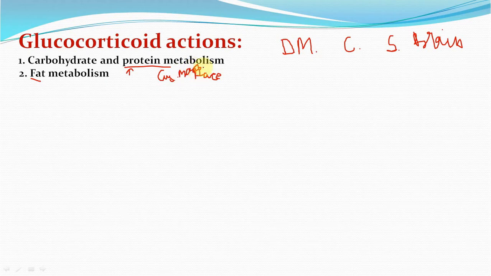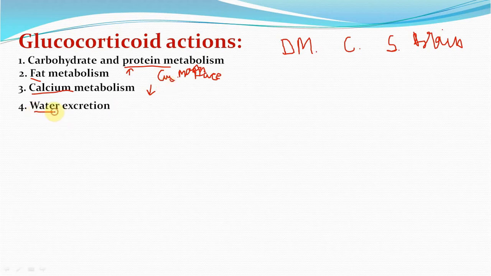Calcium metabolism. They inhibit intestinal absorption and enhance renal excretion of calcium ions. There is loss of osteoid indirectly, which contributes to loss of calcium ion from the bone, producing osteoporosis. The spongy bones like vertebrae, ribs are more sensitive. Water excretion. Glucocorticoid but not aldosterone maintain GFR and help excreting excess water overload.